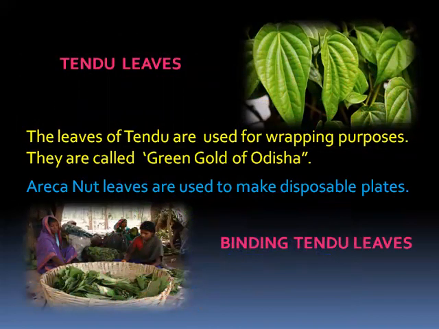Next one is tendu leaves. These leaves are used for wrapping purposes, wrapping the food, tiffins and all. They will wrap with these green leaves, tendu leaves. And this is called the green gold of Odisha. Areca nut leaves are used to make disposable plates. So, these leaves are used in this way. You can see the picture, children. And in the second picture, the women are binding the tendu leaves. Can you see, children? Yes.